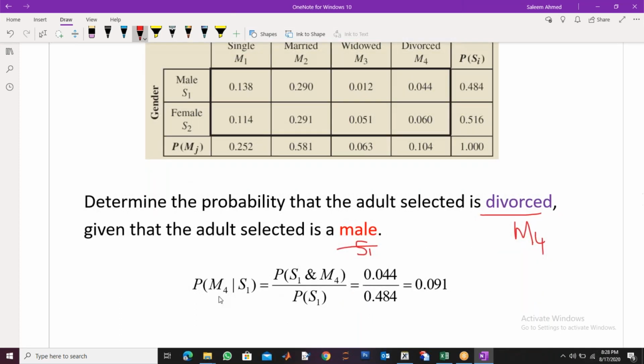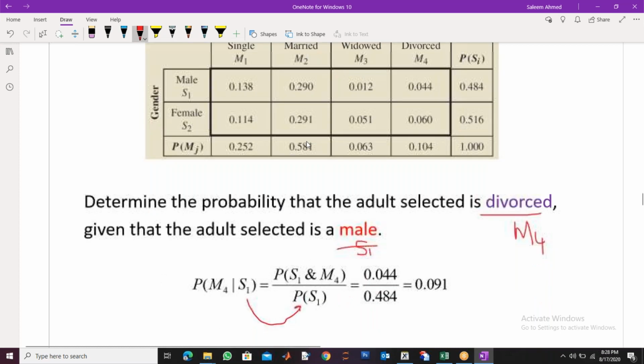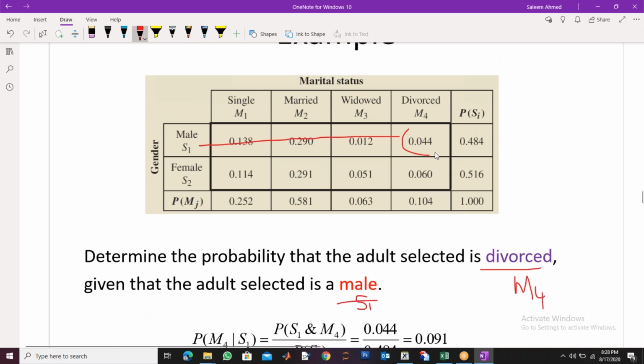Now, if I use the formula for M4 given S1, it means at the top I need the probability of S1 and M4, and at the bottom you just have the given probability. These are the probabilities given now. These are not the total numbers. Numbers are not given, the probability is given here. So I need S1 and M4. So S1 and M4 is this. This is the probability of S1 and M4.